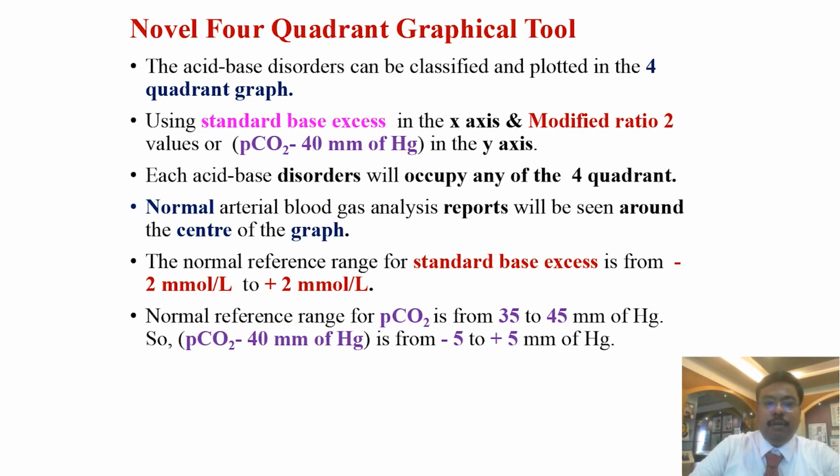The normal reference range for standard base excess is from minus 2 to plus 2 millimole per liter. The normal reference range for PCO2 is from 35 to 45 mm of mercury, and PCO2 minus 40 is from minus 5 to plus 5 mm of Hg.